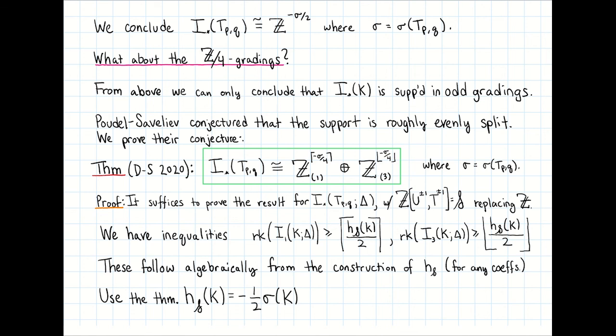What is special about this coefficient ring is the theorem, which we've already used once above, that in this setting, the Froyshov invariant is exactly minus 1/2 the signature. This gives us lower bounds on the ranks of the irreducible instanton homology in terms of the signature. But we already have that the total rank of the irreducible instanton homology is exactly minus 1/2 the signature. So combining these inequalities, we obtain the result.